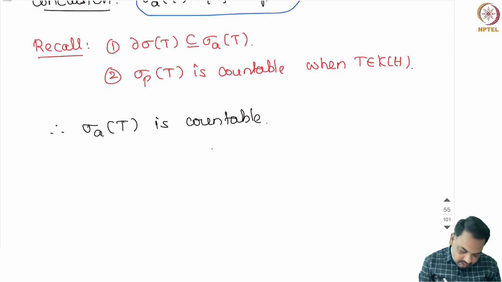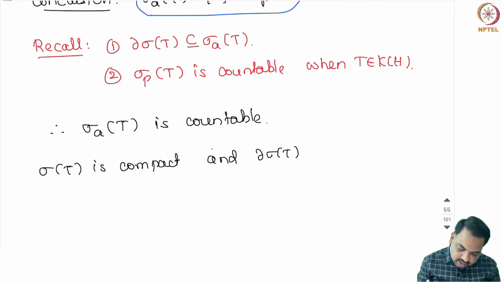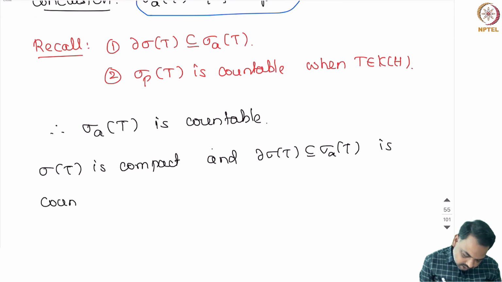Now, spectrum of T is compact and the boundary of the spectrum of T is countable because it is a subset of the approximate point spectrum.